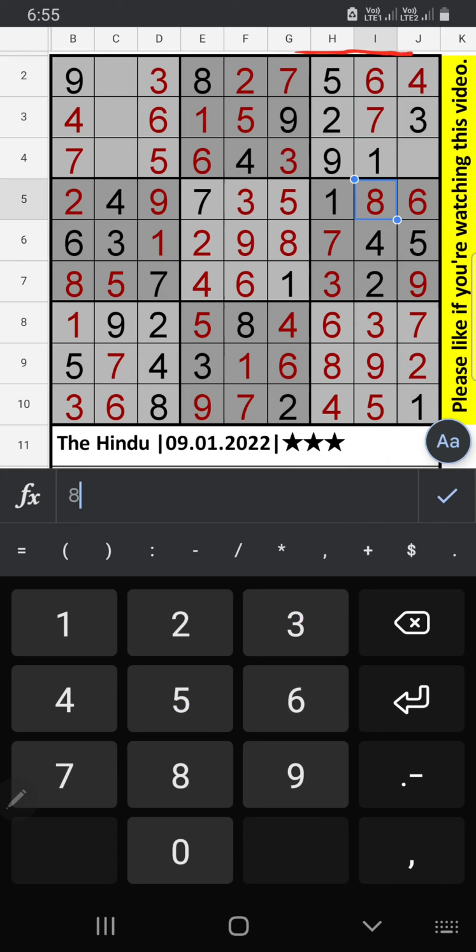In the 3rd grid, only one number is remaining, 8. 8 is confirmed here. In the 4th row, only one number is remaining, 2. 2 is confirmed here. In the 3rd row, only one number remaining, 8 is confirmed here. In the 2nd row, only one number remaining, 1 is confirmed here.